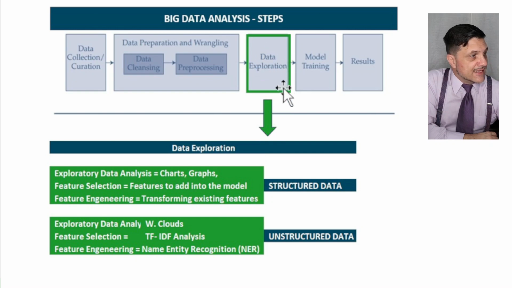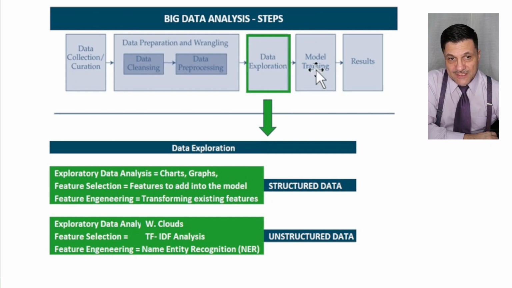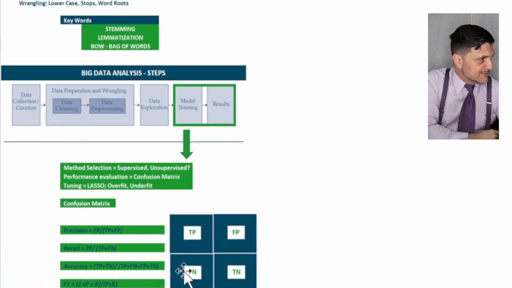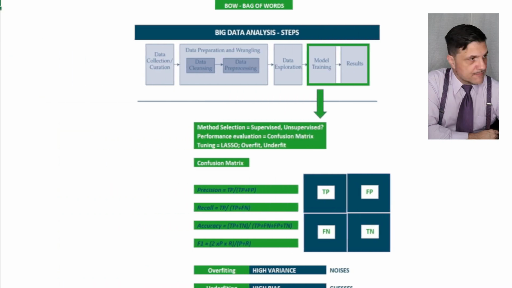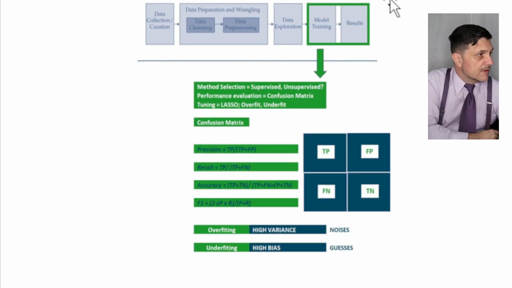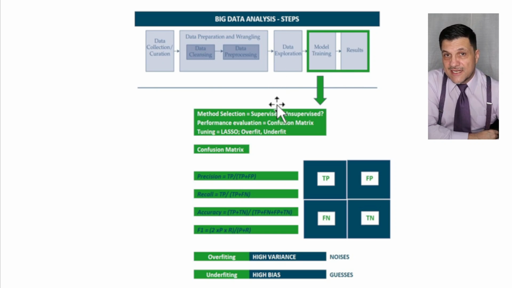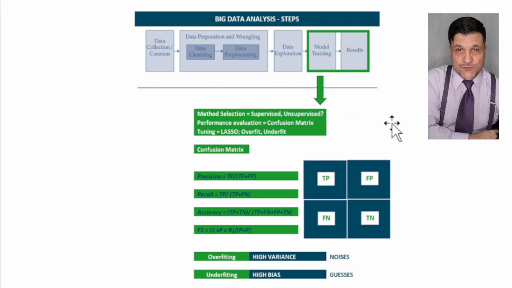Anyway, that's the third step on big data. Now the last two, look at that, model training and results, which I'm going to combine in one analysis right there. There you go, friends. Big data analysis step, the last one, model training and results. Look at that. Now, I'm satisfied with the data exploration. I think this model is getting somewhere. I think the machine is processing. So let's train now. Let's tune properly.